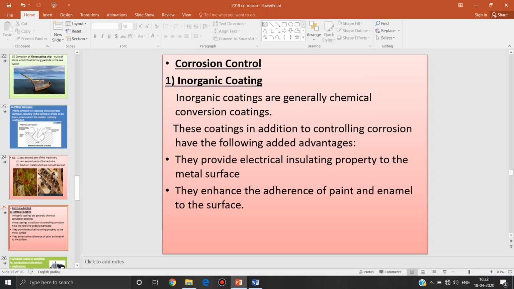Next, corrosion control. It's very important, and we'll see it in the next video.